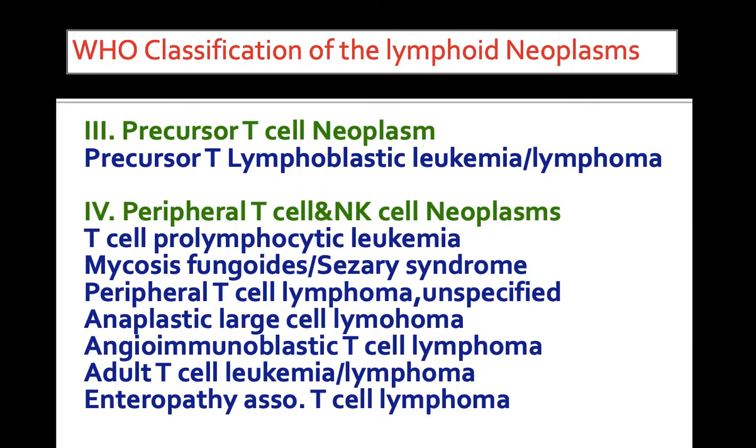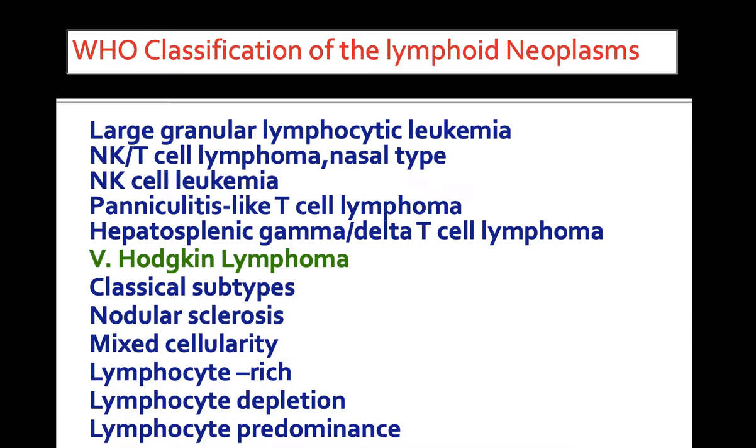Under precursor T cell neoplasms, precursor T lymphoblastic leukemia or lymphoma, and peripheral T cell and natural killer cell neoplasms, T cell pro-lymphocytic leukemia, mycosis fungoides Sézary syndrome, peripheral T cell lymphoma unspecified, anaplastic large cell lymphoma, angioimmunoblastic T cell lymphoma, adult T cell leukemia or lymphoma, and enteropathy associated T cell lymphomas.